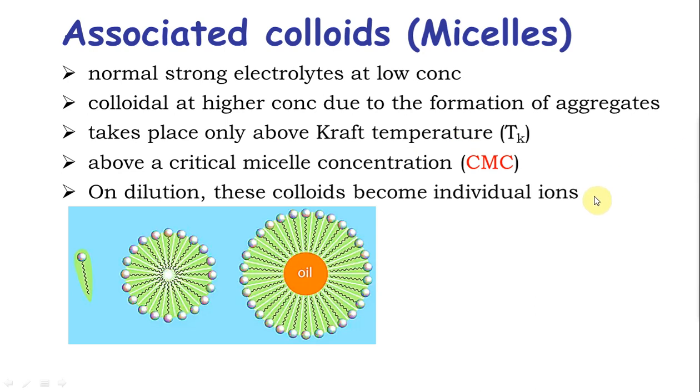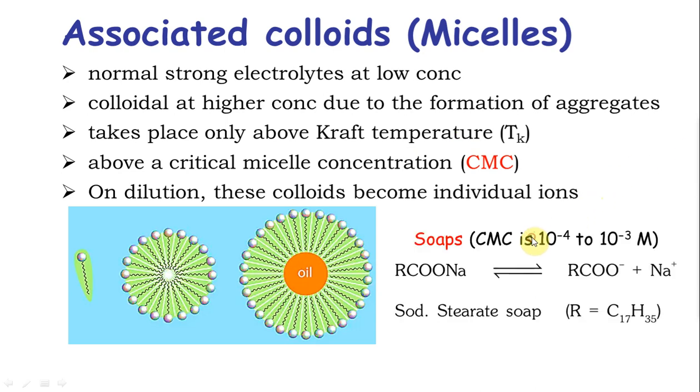The example that you have in your syllabus for micelle is soaps. The critical micelle concentration is somewhere between 10 to the power minus 4 to minus 3. No need to remember this exactly, just remember it is around 0.1 to 1 millimolar. Soaps are nothing but long chain fatty acids. So you have a long chain of alkyl group attached to COO minus.